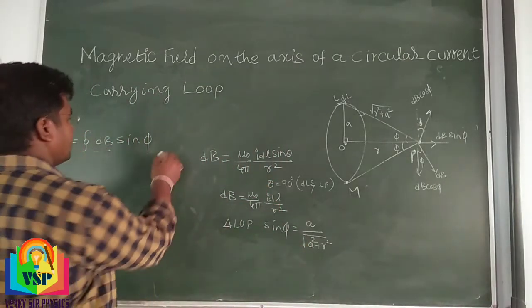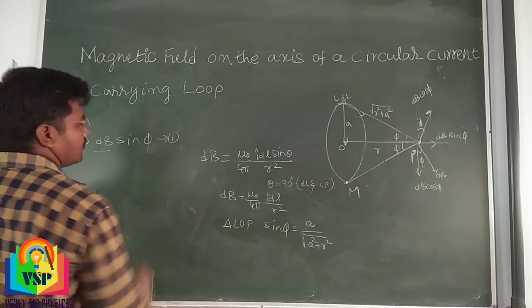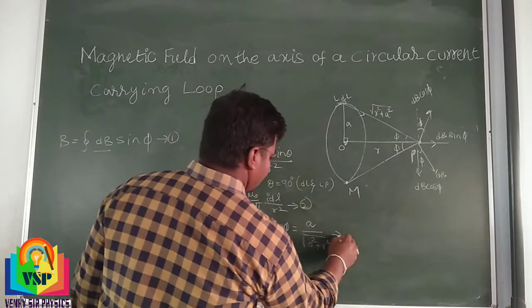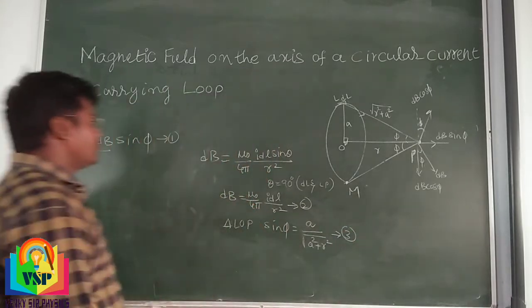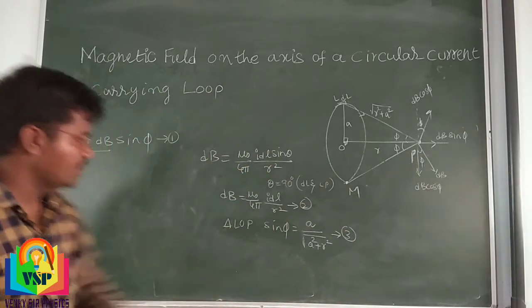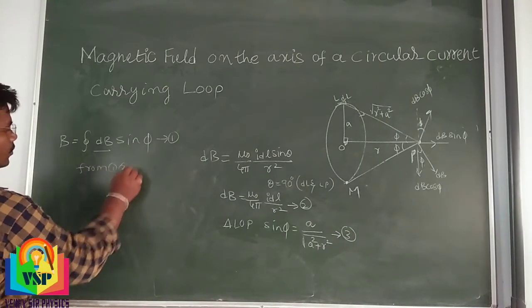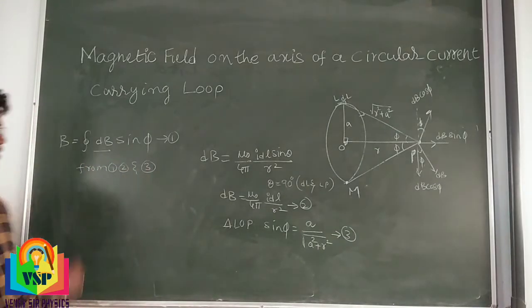This is equation 1, this is equation 2, and this is equation 3. From equations 1, 2 and 3,